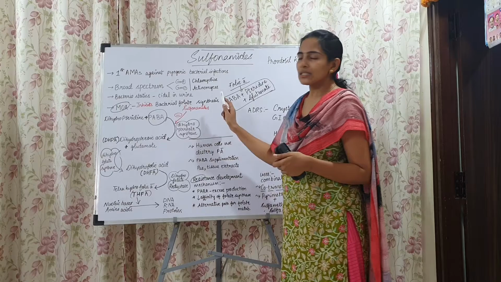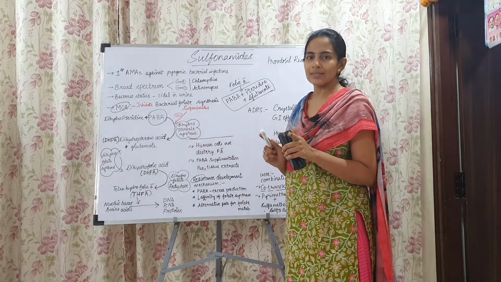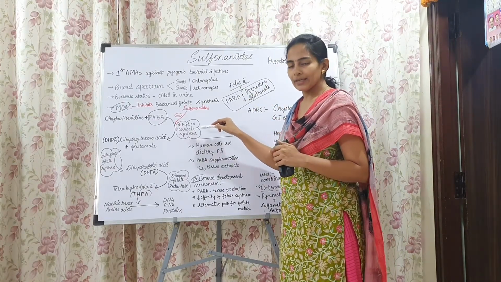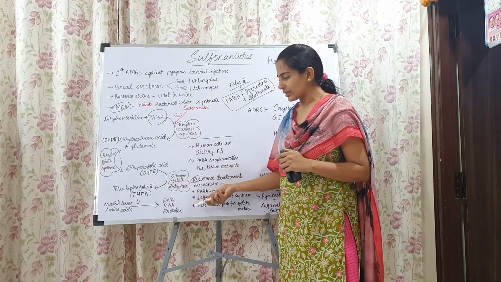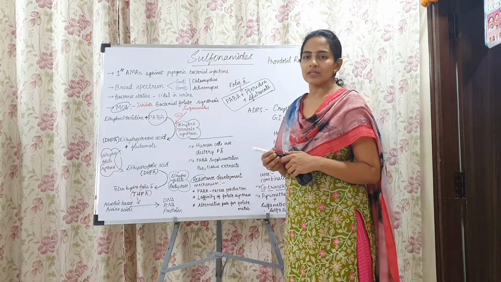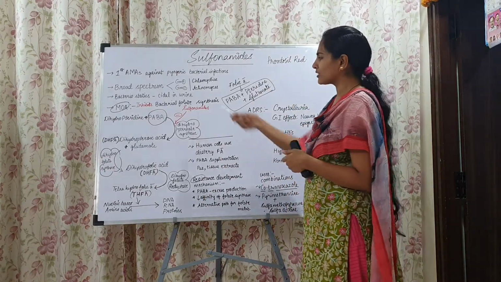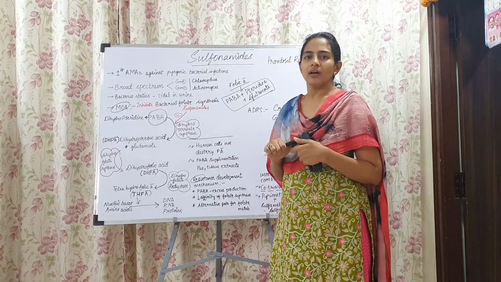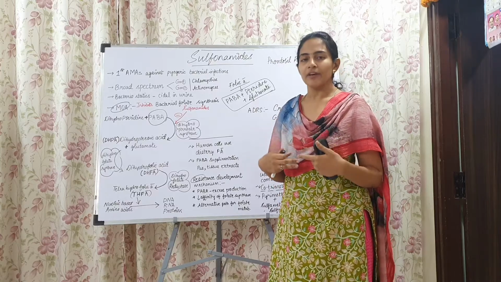So sulfonamides are structurally similar to para-aminobenzoic acid. They interfere and bind with the dihydropteroate synthase and inhibit the formation of tetrahydrofolic acid, which in turn inhibits DNA synthesis, RNA synthesis and protein synthesis. That is the mechanism of action. Now we use these drugs to treat infections caused by bacteria when bacteria are invading the human cells.